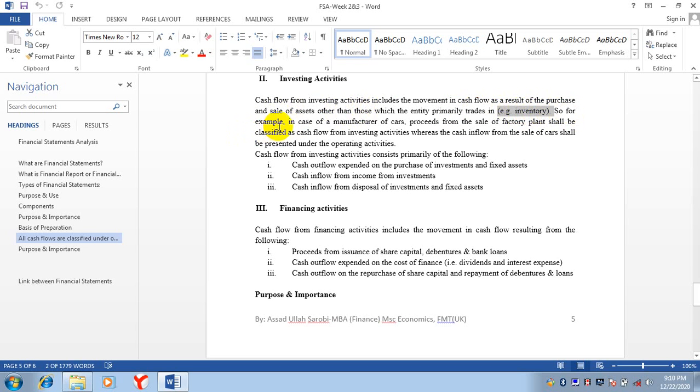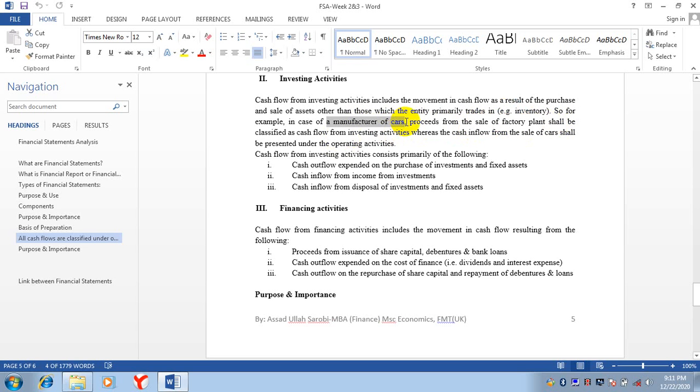For example, in case of a manufacturer of cars, proceeds from the sale of a factory plant shall be classified as cash flow from investing activity. Suppose there is a company that is manufacturing cars, vehicles. If that car manufacturing company is selling its plant, that comes in investing activities.